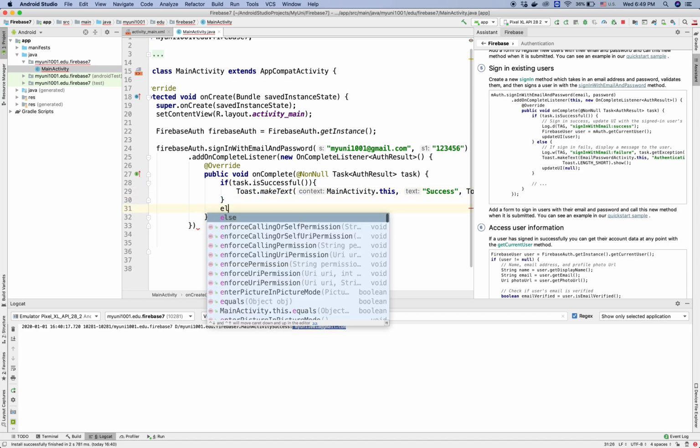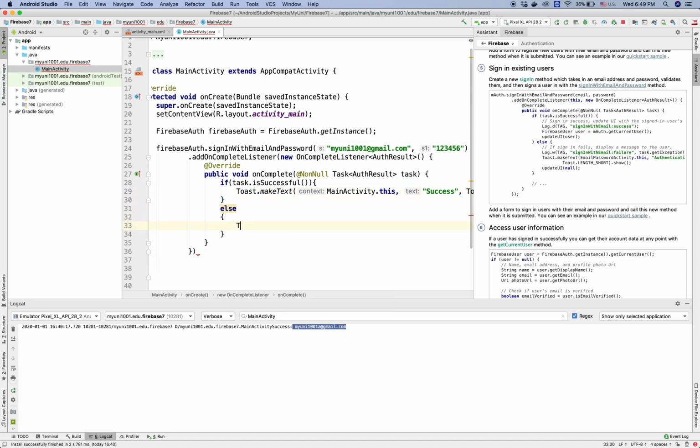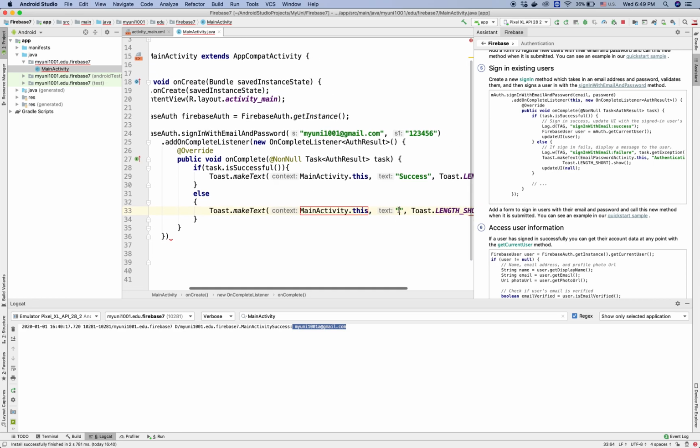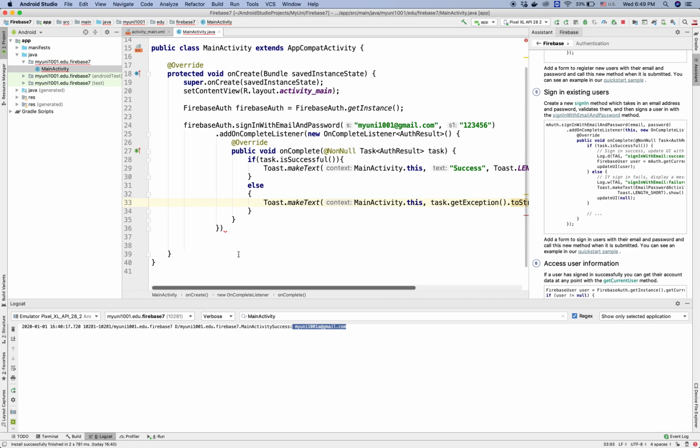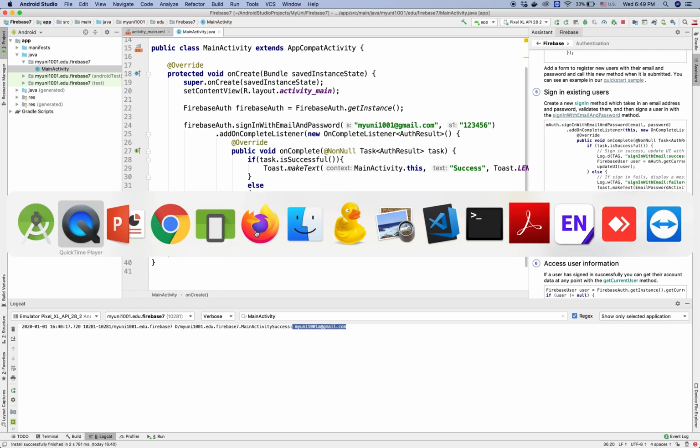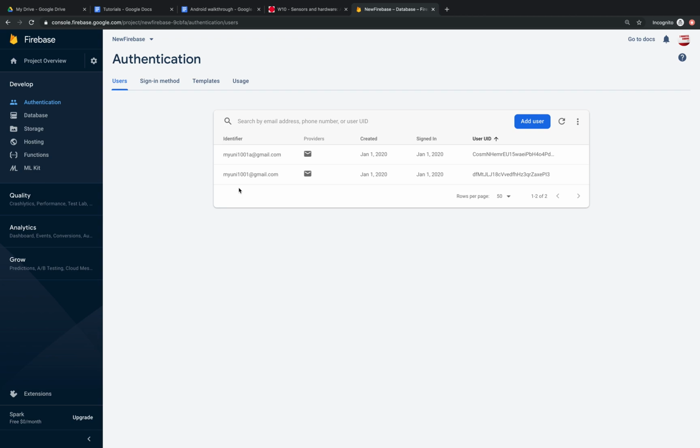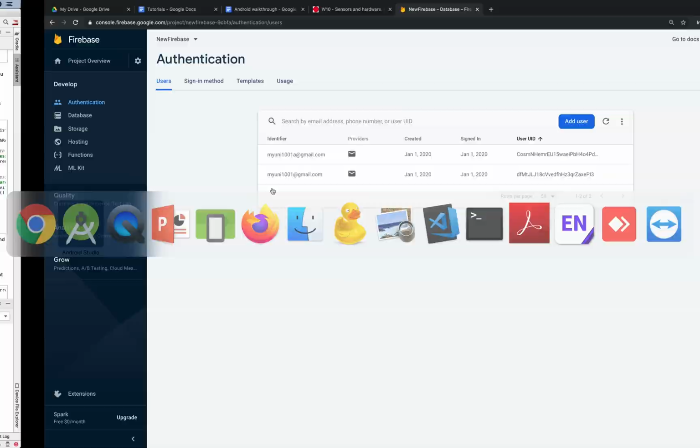And if it's not successful, we also toast a message, but let's say it will be task.getException toString. Remember, in our authentication database we already have 2 users with the password, which we created in a previous video. So now we just need to check it.